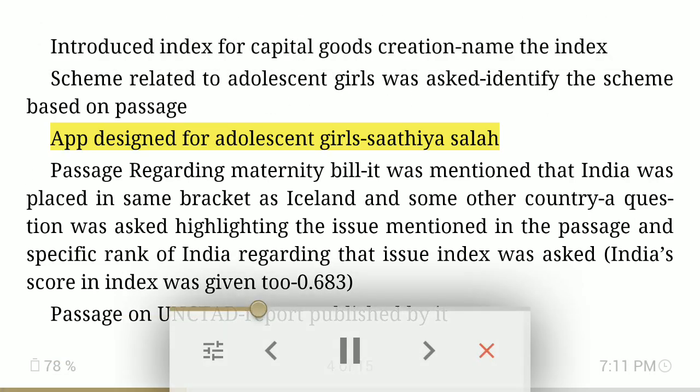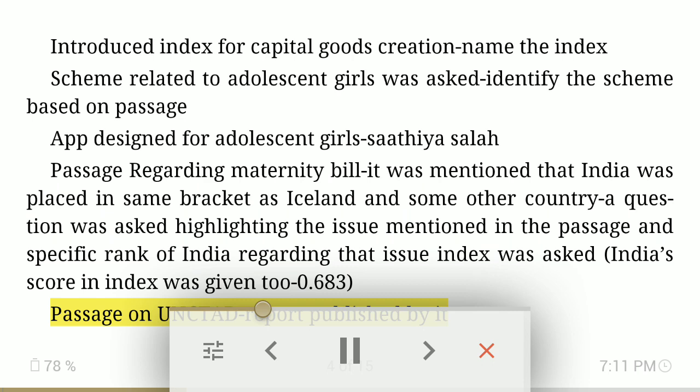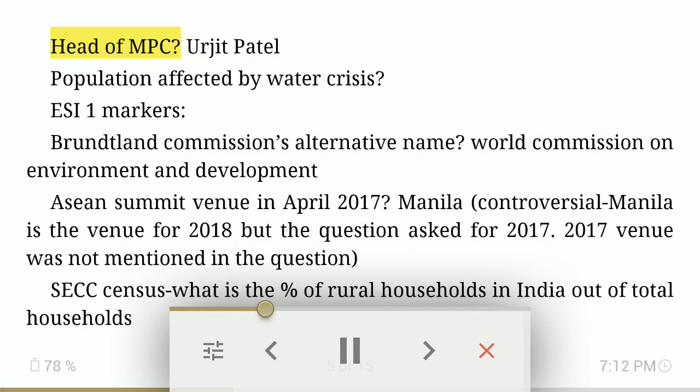Satya Salah. Passage regarding maternity bill. It was mentioned that India was placed in the same bracket as Iceland and some other country. A question was asked highlighting the issue mentioned in the passage and the specific rank of India regarding that issue. Index was asked. India's score in the index was given as 0.683. Passage on UNCTAD report published by it. Head of MPC: Urjit Patel. Population affected by water crisis.